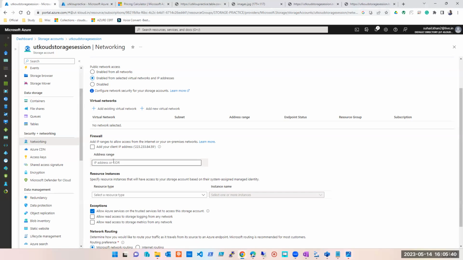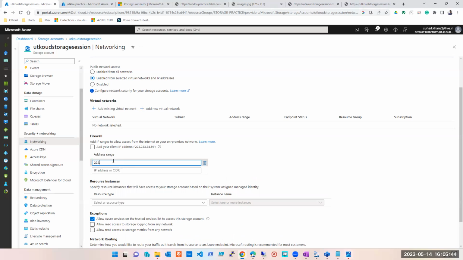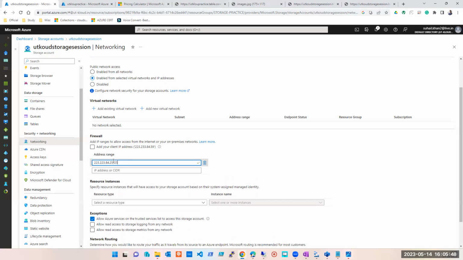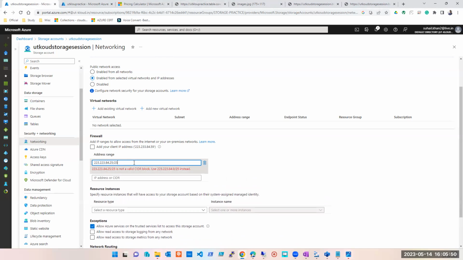Yes, I'll have to give either a particular IP address here or a range of IP addresses, like a CIDR range from this IP to that IP. So जितने भी इसमें आते हैं इस ब्लॉक में, they will get the complete access to this. जितने भी इसमें आते हैं, okay, whatever the correct CIDR block would be for this. If it is ending with 25, I think the CIDR block would be... It should be 0, no? What? No, 0. You won't put 0. No, it won't work here. He's saying 0.0.